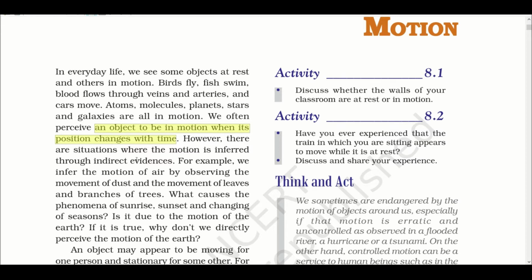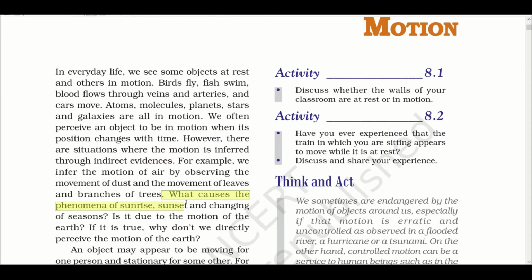However, there are situations where motion is inferred through indirect evidence. For example, we infer the motion of air by observing the movement of dust and the movement of leaves and branches of the trees. We never see air in motion because it's transparent, but we can feel that it is moving by looking at the other objects which it moves.